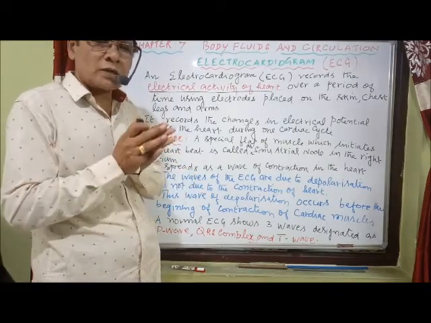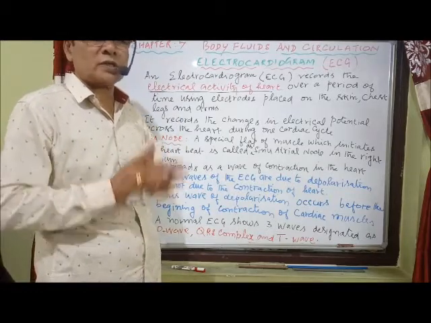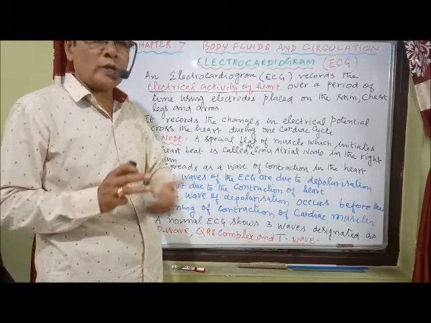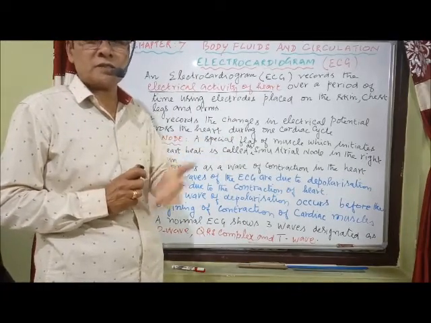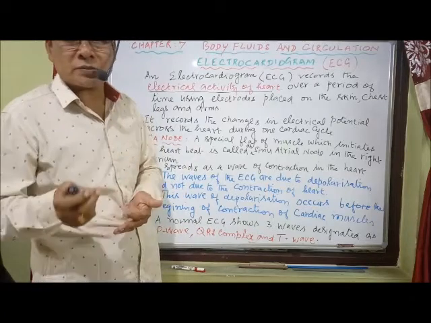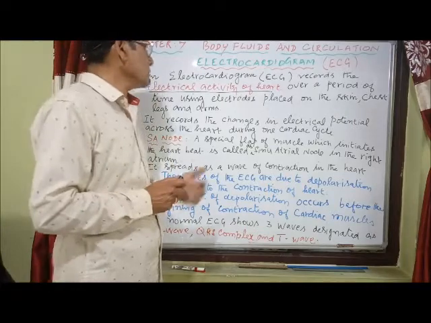So, we are recording only the electrical activity of the heart and not the contraction of the heart. The waves in the ECG don't show the contraction of the heart, but only the electrical activity of the heart. That's what we see.